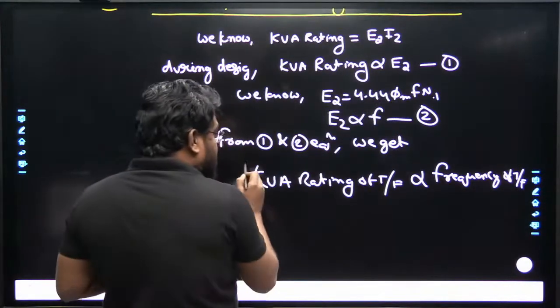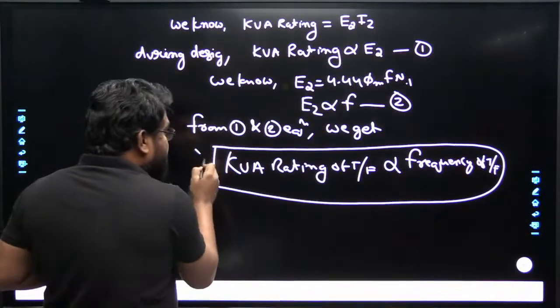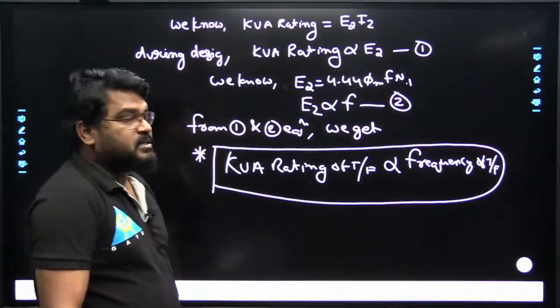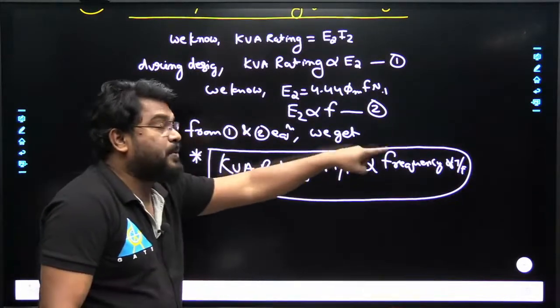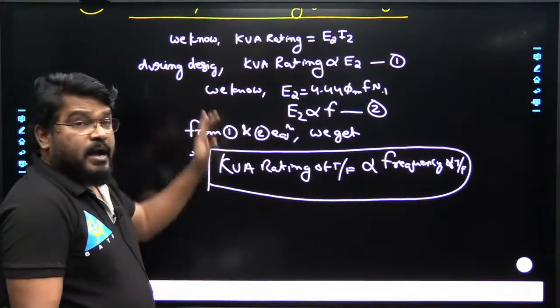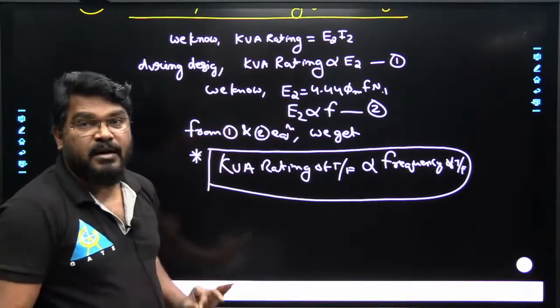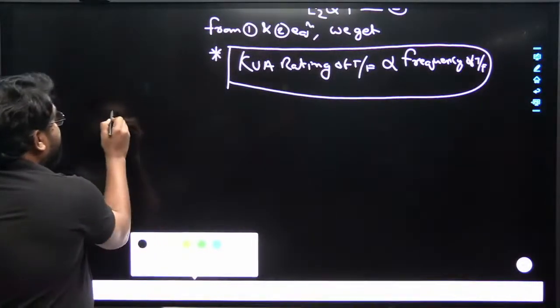So it is also one more observation or another possibility of the question from the EMF equation of transformer here. Okay, all of you clear on this point? kVA rating is directly proportional to frequency of the transformer. Okay, and size of the transformer is inversely proportional to frequency of the transformer. And one more possibility of the question, that is the sixth one.